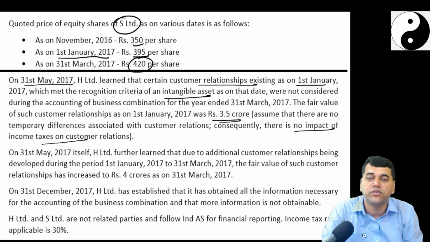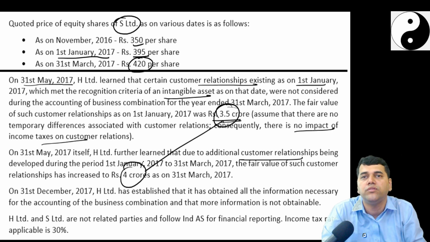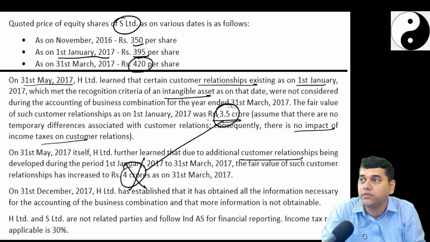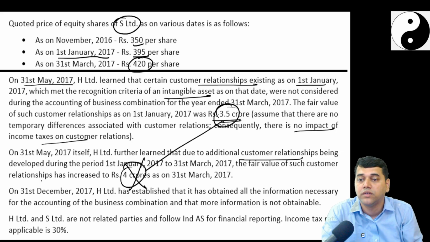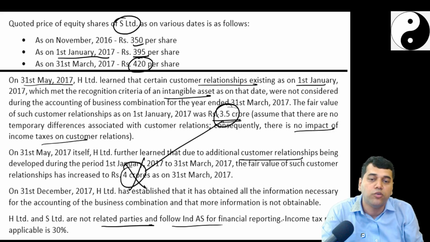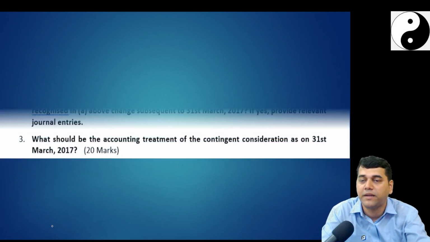On 31st March 2017 itself, H further learned, due to additional customer relationship information, that the fair value of this customer relationship has changed from 3.5 to 4. What will you do? Ignore. What about this? What should I do? Measurement period adjustment. Why? Because this information existed on the date of acquisition only, I didn't know it. On 31st December, H established that he has obtained all the information. H and S are not related parties and follow Ind AS financial statements. 30% is the deferred tax rate. This is the second part of the question.